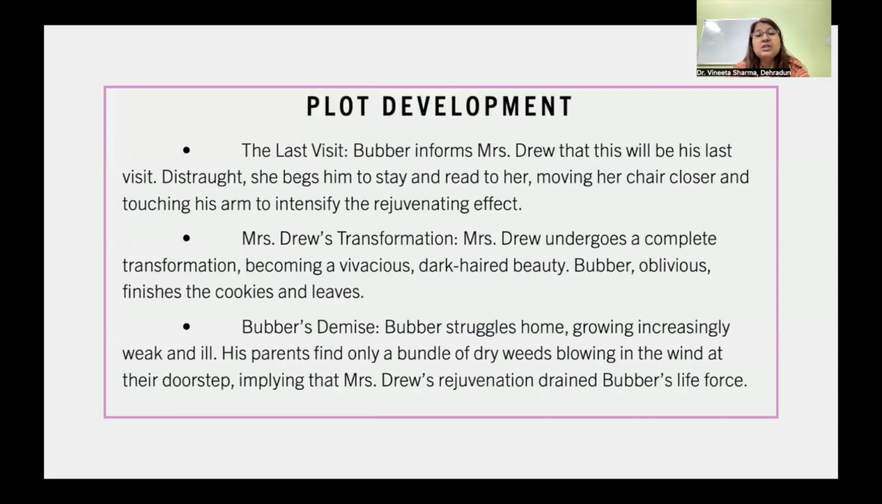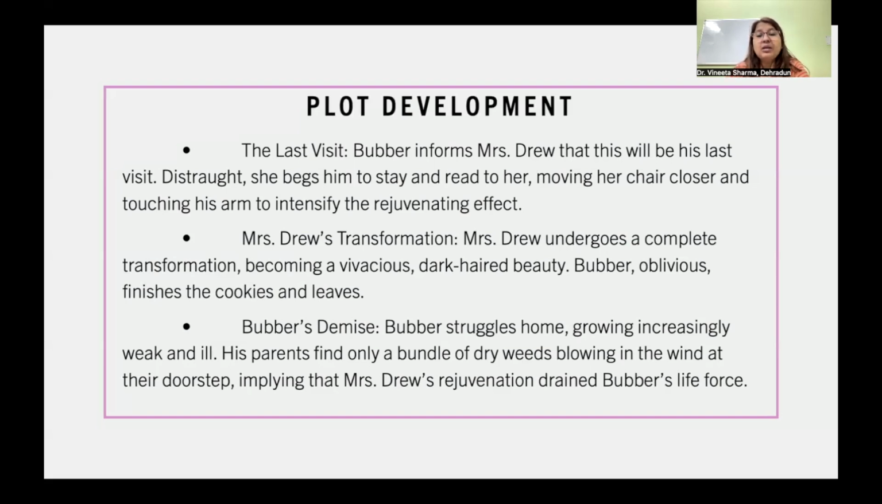Now, the last visit. Bubba informs Mrs. Drew that this will be his last visit. Distraught, she begs him to stay and read to her, moving her chair closer and touching his arm to intensify the rejuvenating effect. Mrs. Drew's transformation. Mrs. Drew undergoes a complete transformation, becoming a vivacious, dark haired beauty. Bubba, oblivious, finishes the cookies and leaves.